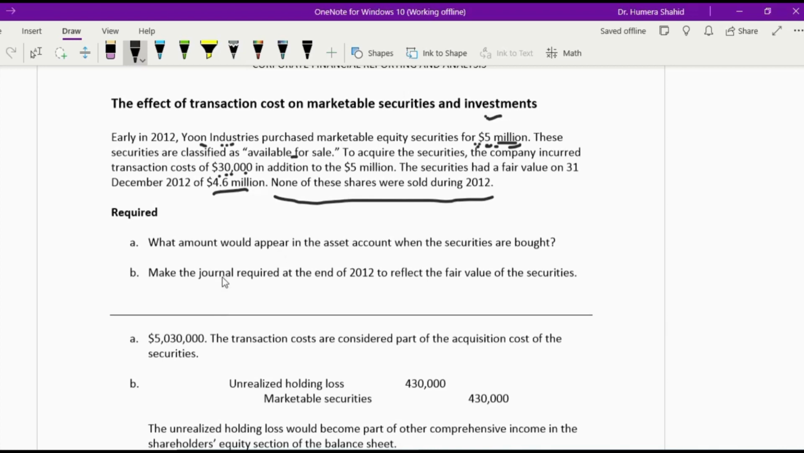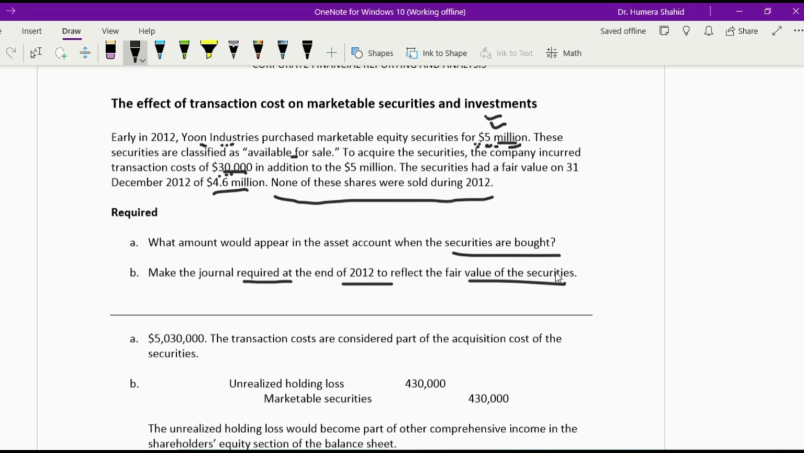The requirement is: what amount would appear in the asset account when the securities are bought? As I already said, 5 million is the purchase price plus this 30,000 acquiring cost. Together it's going to be the cost of these marketable securities. So this will basically be 5.03 million, or 5 million and 30,000, as the cost of these marketable securities. Next: make the journal entry required at the end of the year to reflect the fair value of the securities.